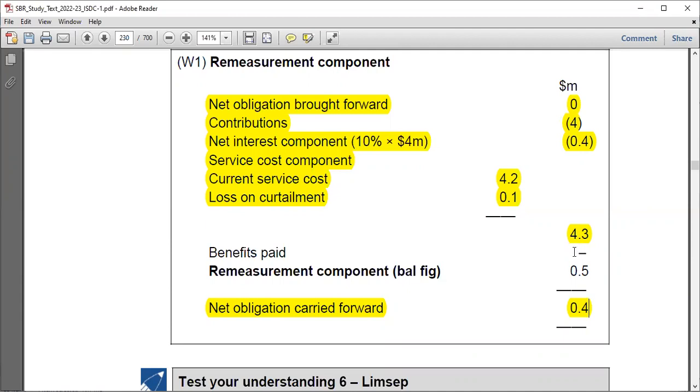So negative 0.1 to 0.4 shows that the liability has increased from 0.1 negative to 0.4 positive. That means something has moved from net assets to liabilities, by 0.5. And this should actually be the remeasurement loss, or actuarial loss, right? So that is the case.